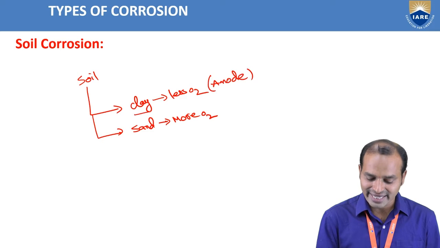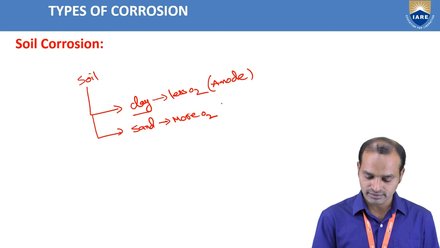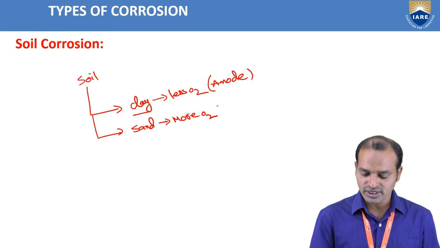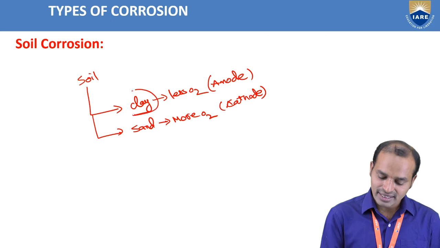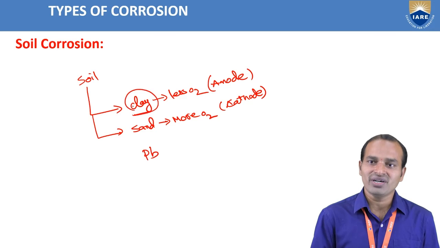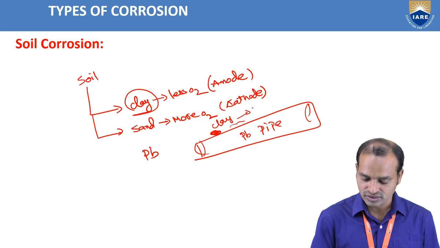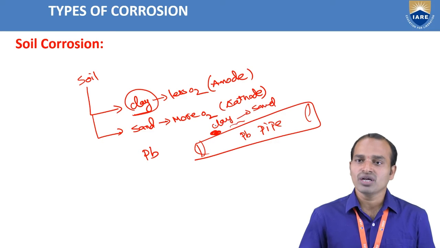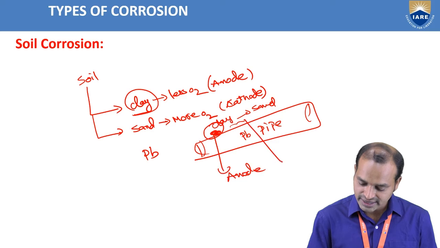Why? Because the clay contains moisture, water content. Sand has more oxygen, so this part acts as a cathode. Now, when we bury the PB pipes, suppose this is the clay and this is the sand. Clay contains more moisture and less oxygen. This part acts as an anode. This part acts as a cathode.